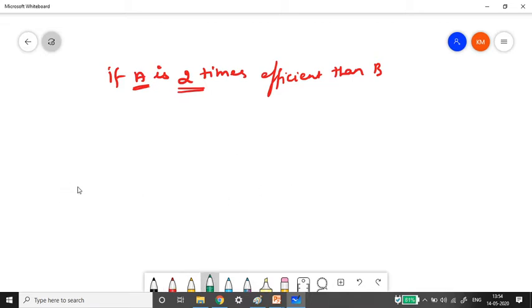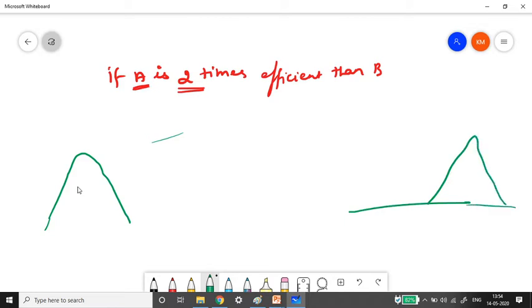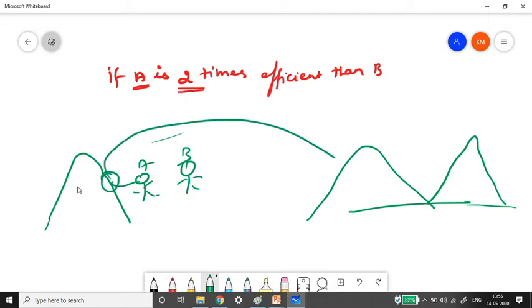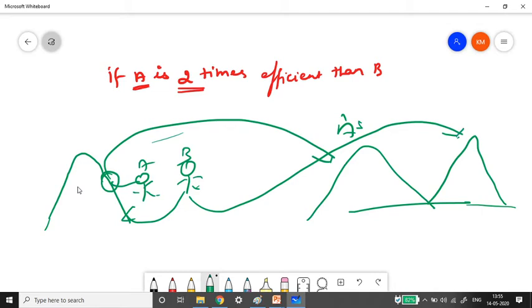Let us consider someone wants to take a heap of sand from here to this place. B will replace the sand here, and here A will. This is A, and this is B. So A takes sand from here and drops it here; this is A's heap. And B takes sand from here and drops it here. And they said A is 2 times efficient than B.